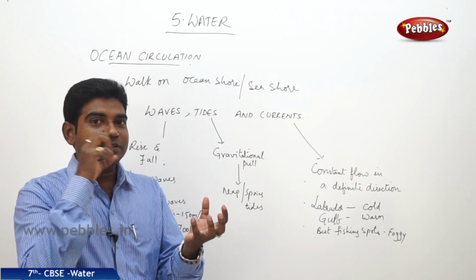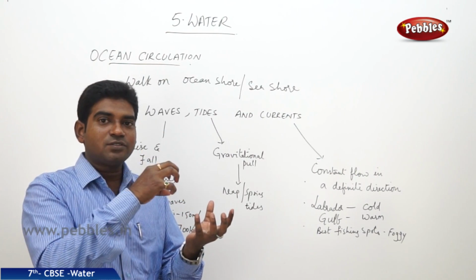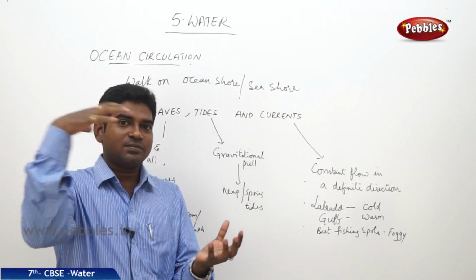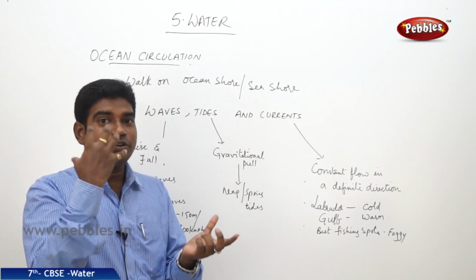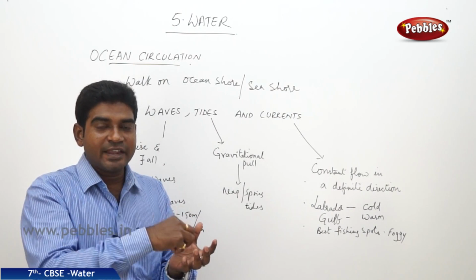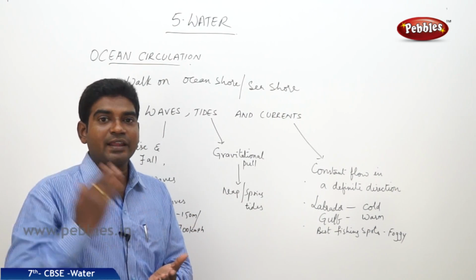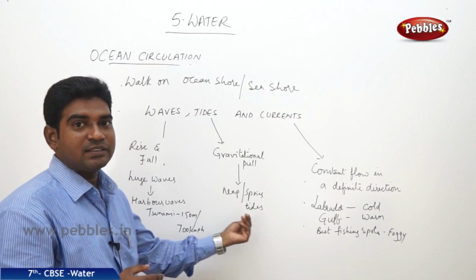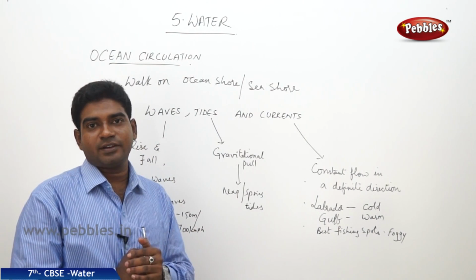When the water which is present on the planet earth is pulled by the influence of the moon towards one side, the water rises and falls down. Due to the influence of the moon or the sun, if the water in the oceans and the seas is getting raised up and falling down, that is known as tide. The tides are divided into two categories. One is the neap tides, the other one is the spring tides. What are neap tides and what are spring tides?